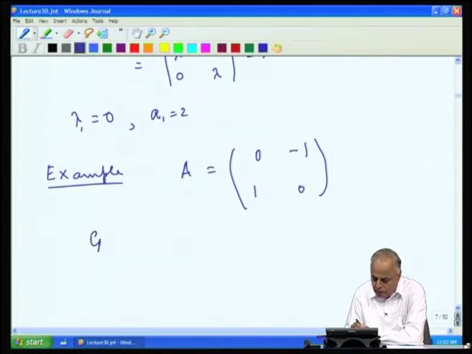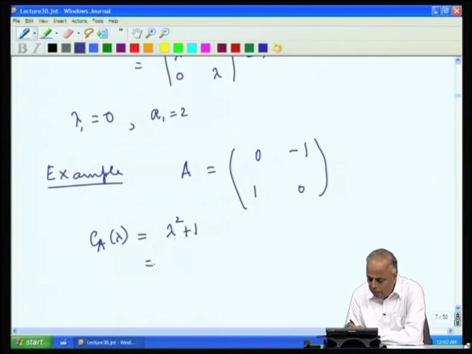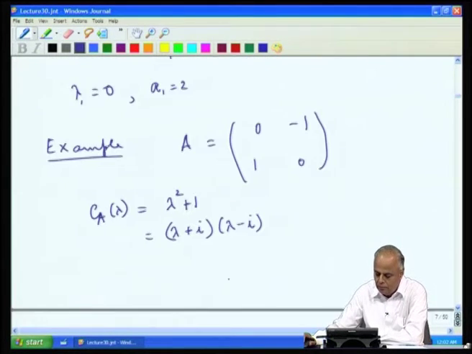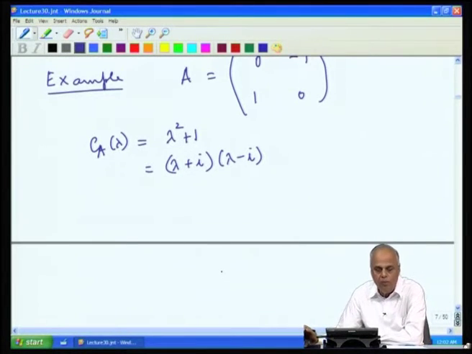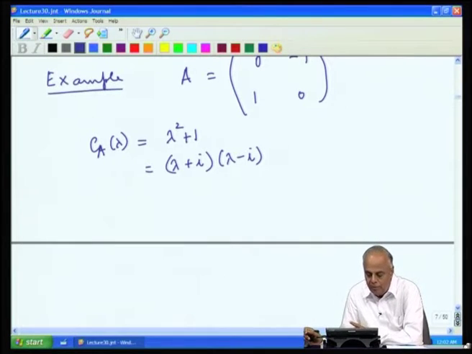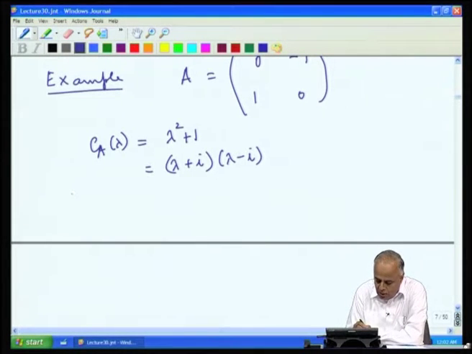Another example, simple again, which we have seen before, 0 -1; 1 0. The characteristic polynomial, as we saw in the last lecture, is lambda squared plus 1, which can be factored as (lambda plus i) into (lambda minus i). We find now, even though the matrix is real, we end up with complex roots. The two roots are the two eigenvalues i and minus i.